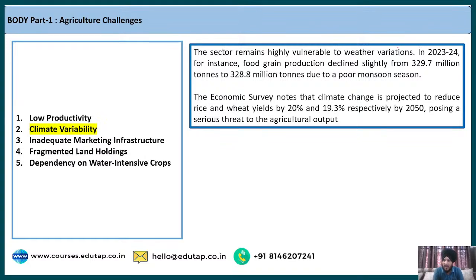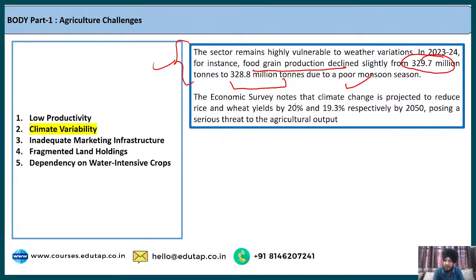As the Economic Survey says, in 2023 to 2024, for instance, food grain production declined slightly from 329.7 million tons to 328.8 million tons. Due to what? Due to the poor monsoon season. So this has been the impact of the monsoon season on our agriculture system.